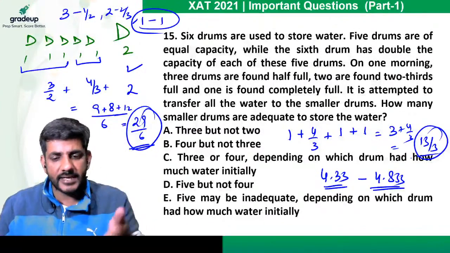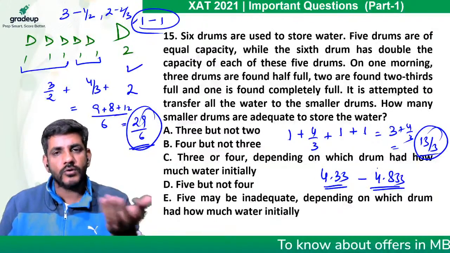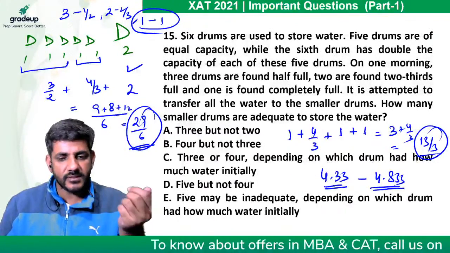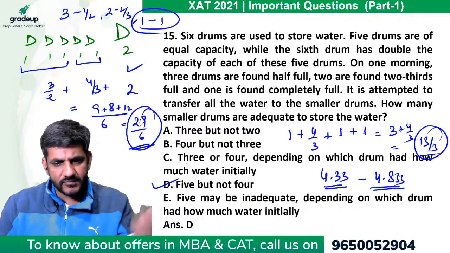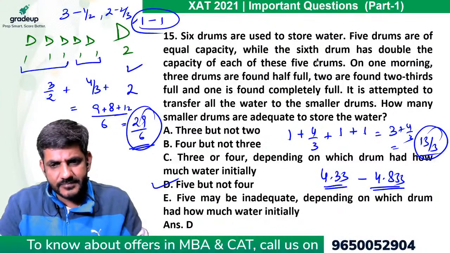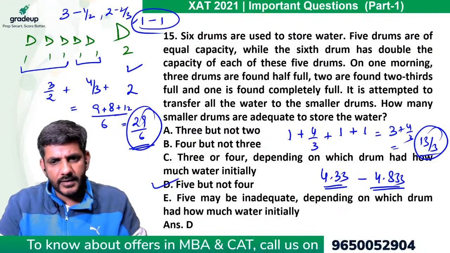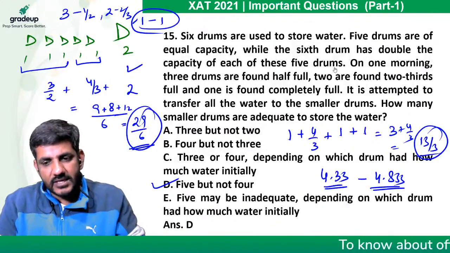The smaller ones, I need 5 drums to fill it. 4.33 और 4.833 के बीच में what do you get? You get 5 drums. So 5 but not 4. So that should be the answer, I think, option B, 5 but not 4. That's again an easy question, I would say, right? ये तो वो easy question है which we have figured out in the initial range itself, right?